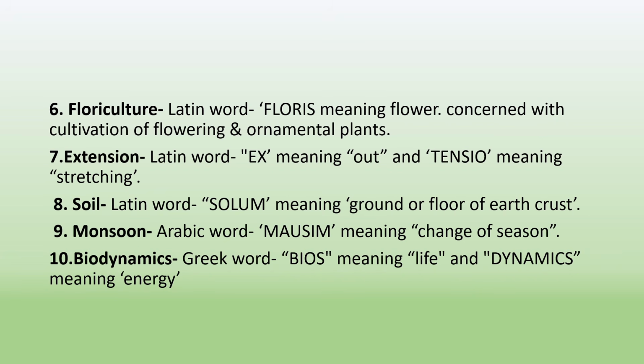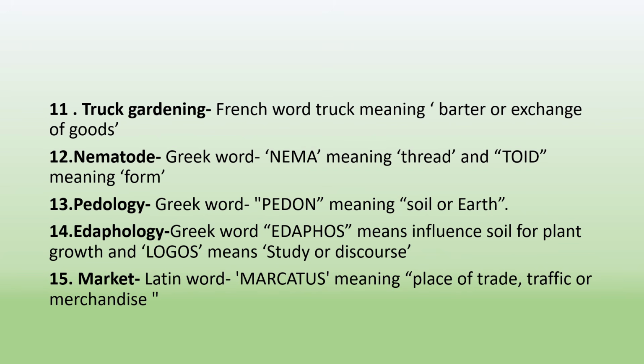Next term is biodynamics. Biodynamics is a Greek word which is derived from two words bios and dynamics, where bios means life and dynamic means energy. The energy related to the life is called as biodynamics. The next term is truck gardening. Truck gardening is a French word truc which is derived from torquer, which means to barter or to exchange of goods. The next term is nematode.